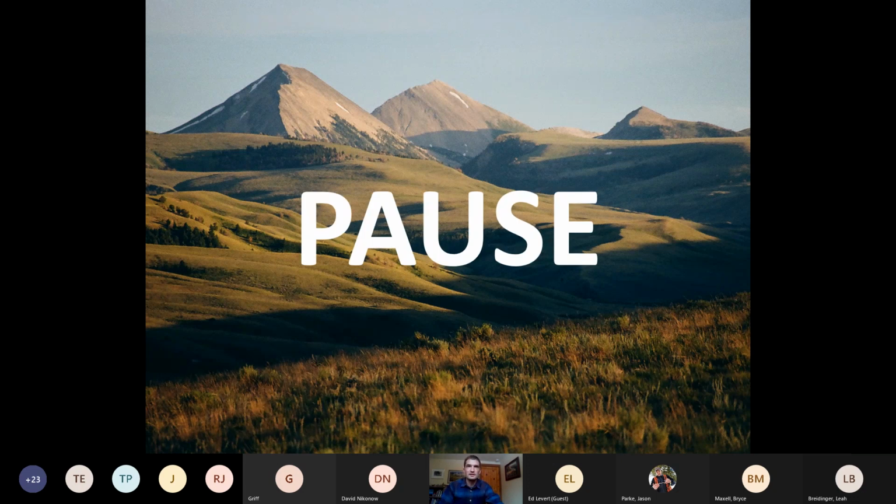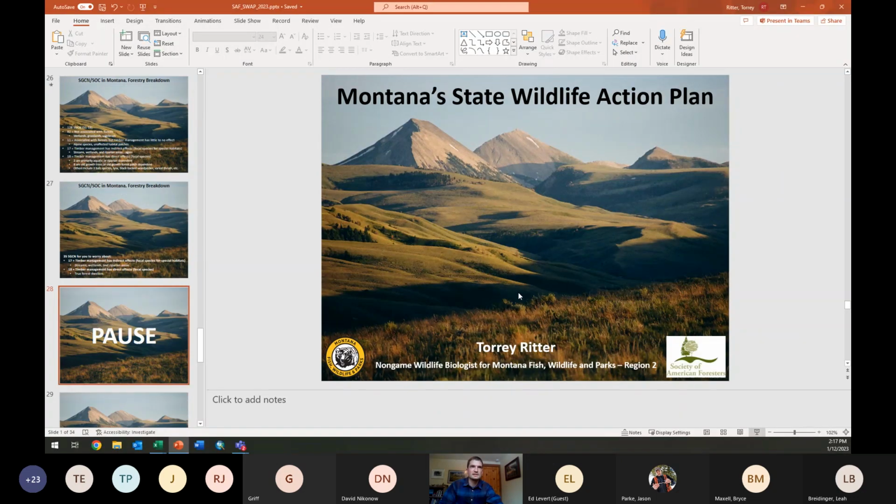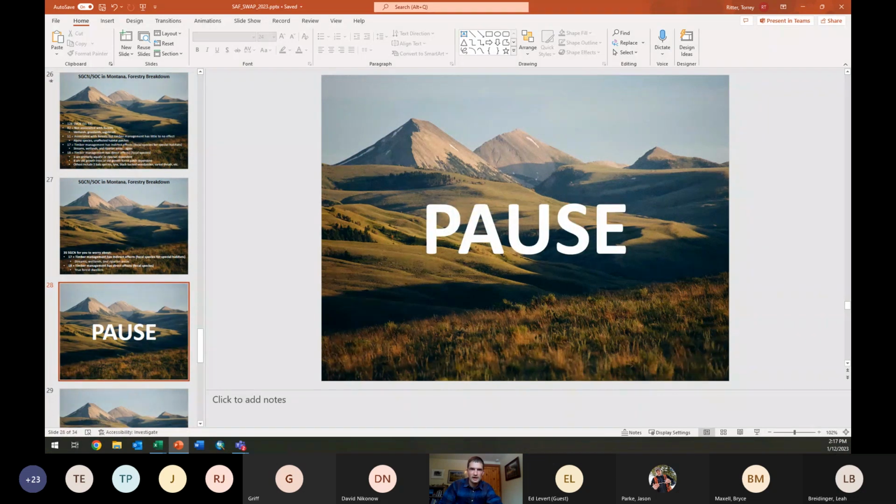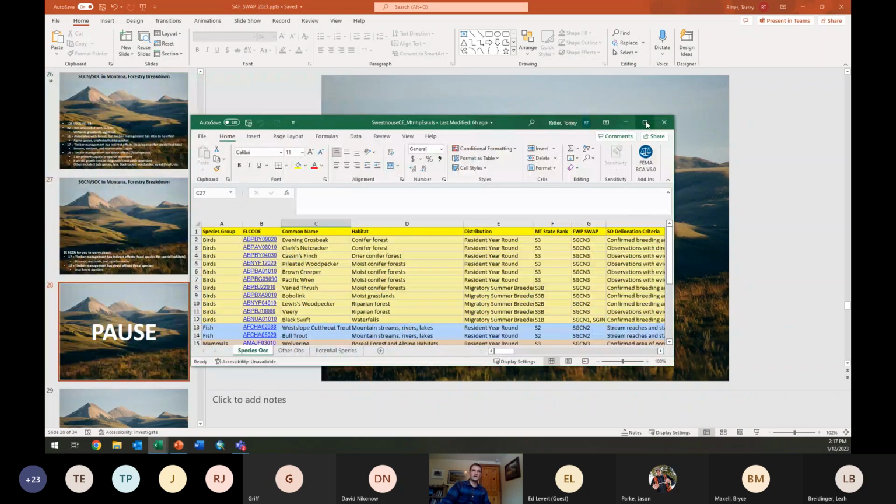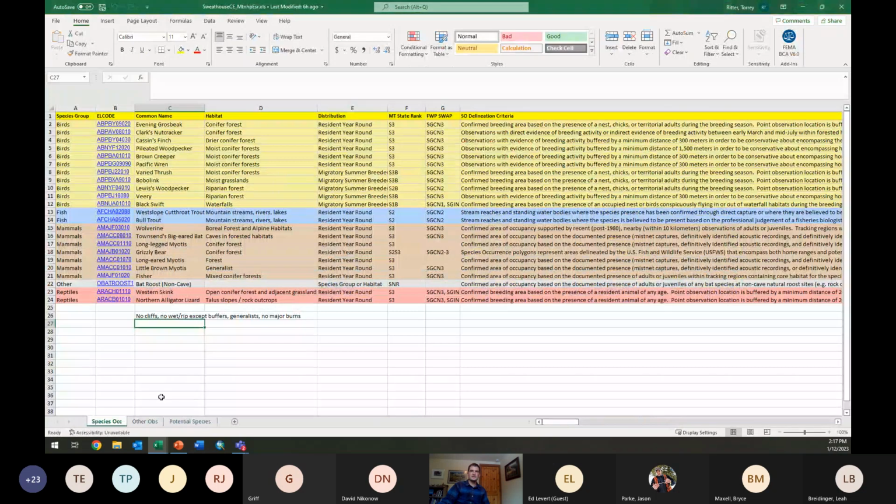So at this point, I am going to do a Bryce Maxwell, as they say, and switch over to some reports straight from the Natural Heritage Program, those environmental summaries that Bryce was just talking about. This is taken straight from an environmental summary for a conservation easement property that we're working on here in the Bitterroot Valley. The only manipulations I've made is I deleted a bunch of columns to simplify things a little bit for looking at it. And I'm just working with species that have shown up in this environmental report.